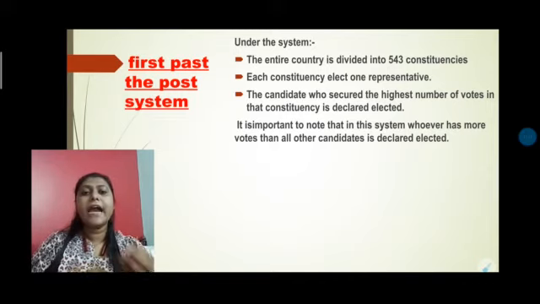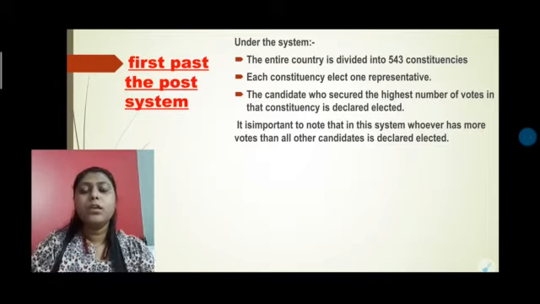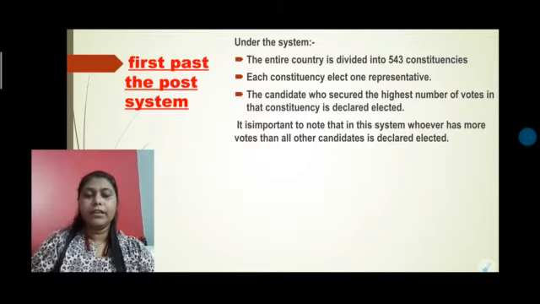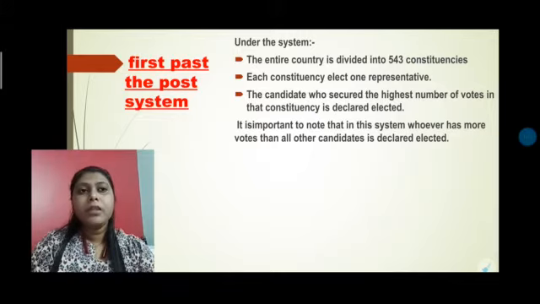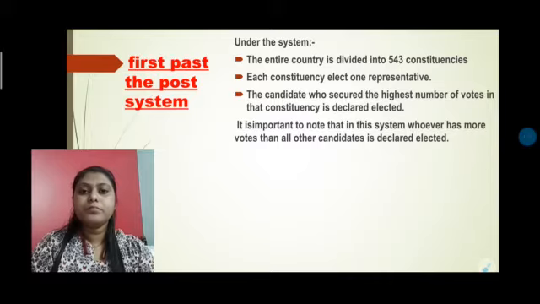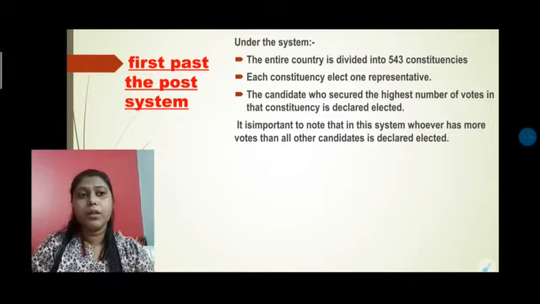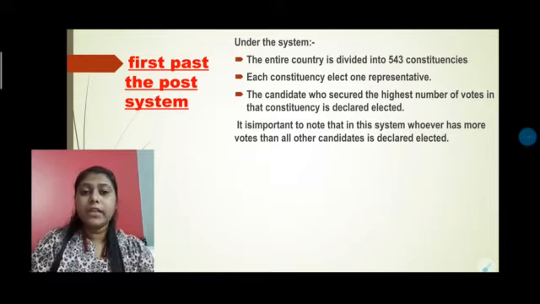Those who get the highest number of votes among them, that is the person who represents 11 humanities. Similarly, the same thing happens when the country is divided into 543 constituencies, and every constituency has one elected representative. They contest elections, and after the election, the candidate who secures the highest number of votes from their constituency is declared the elected candidate.